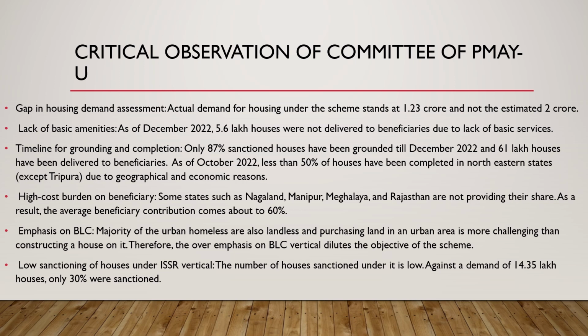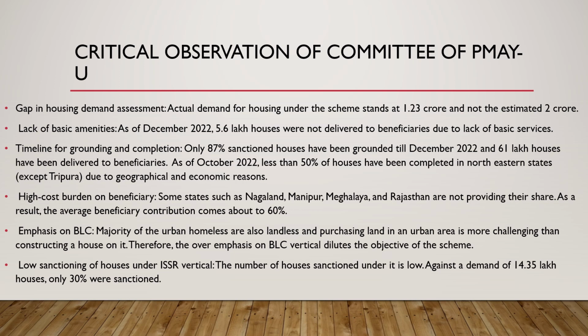Here, what they discuss is that there is a gap in housing demand assessment. Actual demand for housing under the scheme stands at 1.23 crore, and not the estimated 2 crore. Lack of basic amenities: as of December 2022, 5.6 lakh houses were not delivered to beneficiaries due to lack of basic services. Then we can see timeline for grounding and completion.